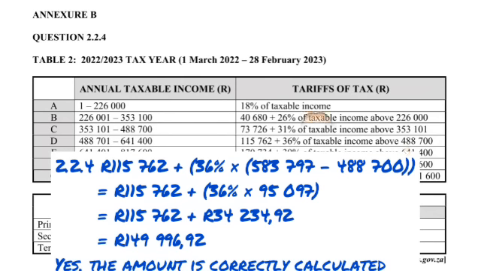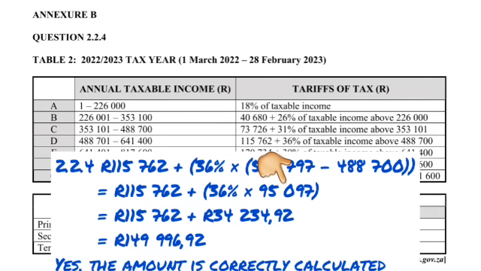We work with what's inside the small bracket, or the inner bracket, first. So the 115 stays the way it was, the 36% stays the way it was. When we take his taxable income of 583 and minus the 488, we are left with 95,097. Then we are going to work that bracket now.